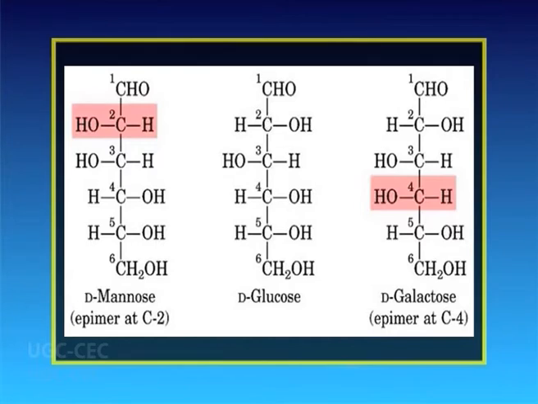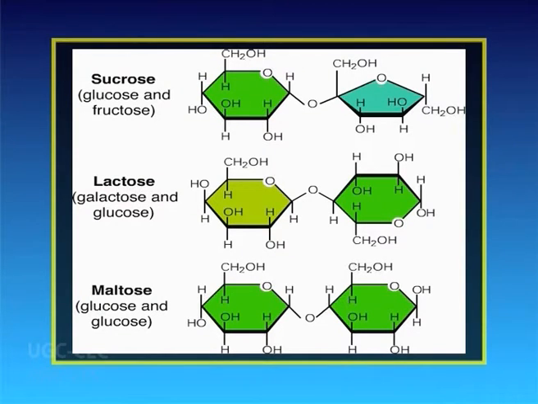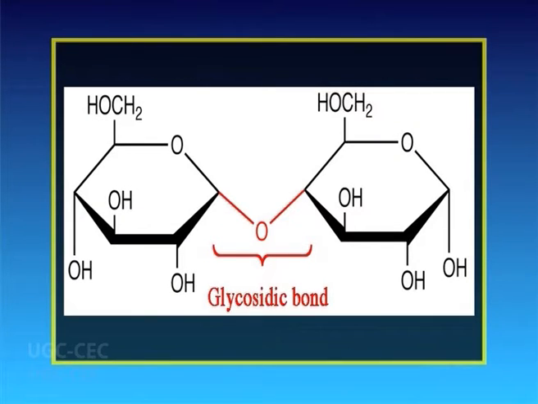Now, disaccharides, on hydrolysis, produce two molecules of the same or different monosaccharides. Disaccharides are commonly found in nature as sucrose, lactose and maltose. They are formed by a condensation reaction where one molecule of water is released during the joining of two monosaccharides. The type of bond that is formed between the two sugars is called a glycosidic bond.